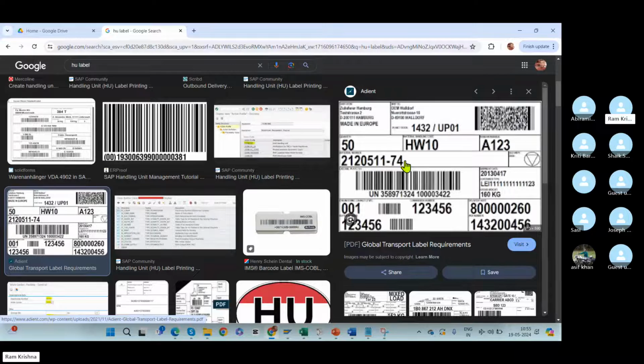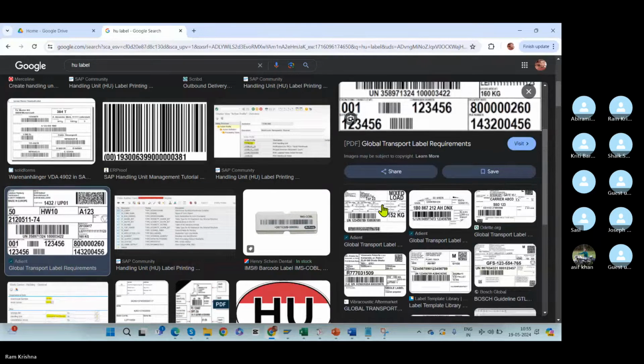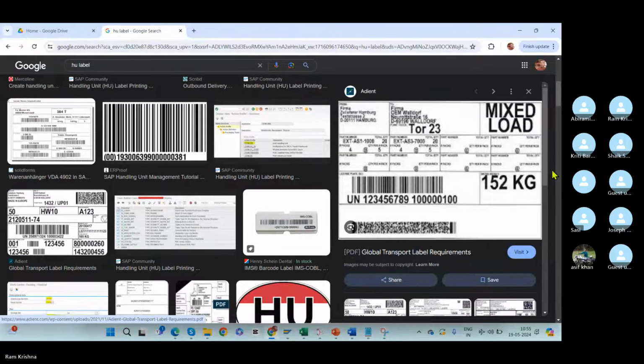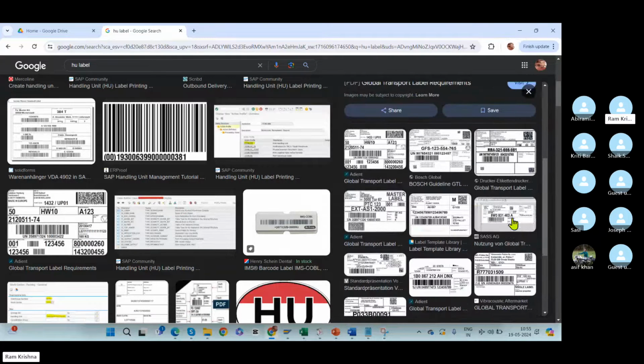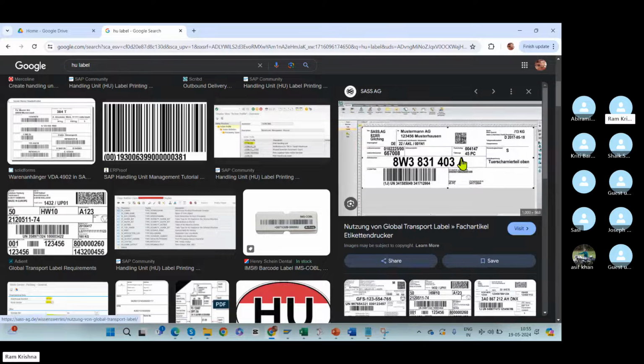So each and every pallet that you are receiving will have some kind of labels. These are generally called HU labels. You can see from where exactly they are sending, to where exactly, the barcode, and how much quantity they are sending. All this information is there, and it is not very clear. Let me clear the screenshot. Can you see? This is a flight ticket, I think. No, this is not a flight ticket. Fine, no problem. Everything is like that, some kind of HU labels will be there.